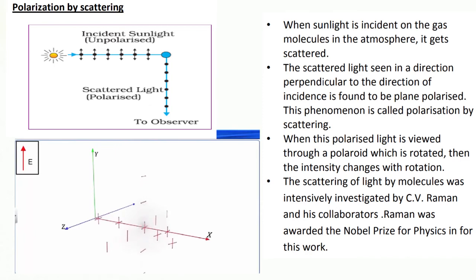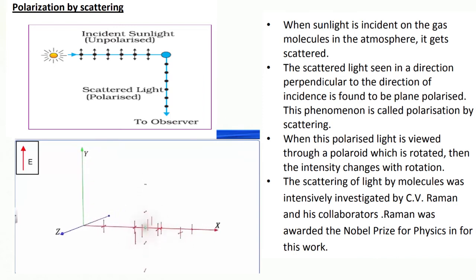As in the picture, when sunlight is incident on the gas molecules in the atmosphere, it gets scattered. The scattered light seen in a direction perpendicular to the direction of incidence is found to be plane polarized. This phenomenon is called polarization by scattering. When this polarized light is viewed through a Polaroid which is rotated, the intensity changes with the rotation.